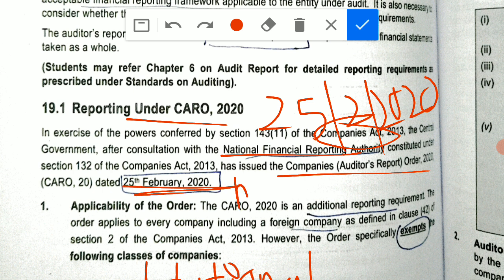This may be asked in your MCQs. So how you can remember it: on 25th December there is Christmas, and February is the second month. So on 25th February 2020, CARO 2020 was issued by the central government in consultation with NFRA. What is NFRA? National Financial Reporting Authority.